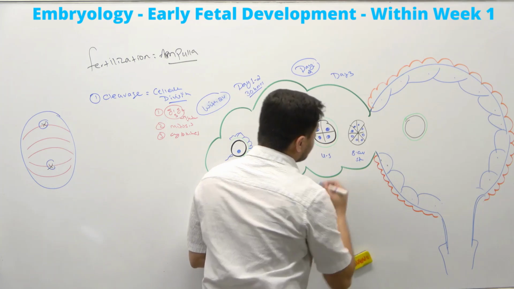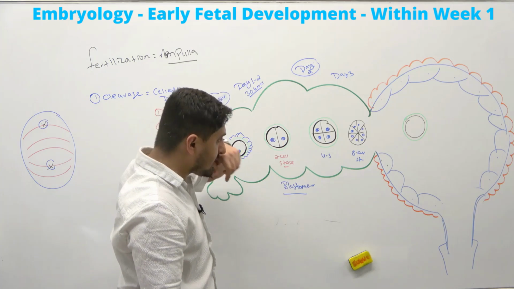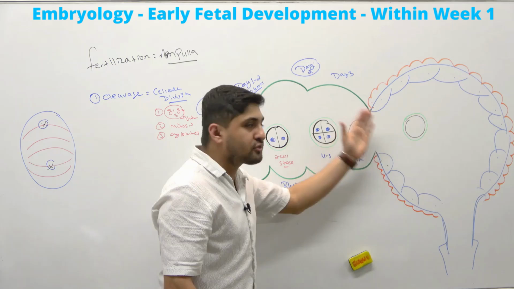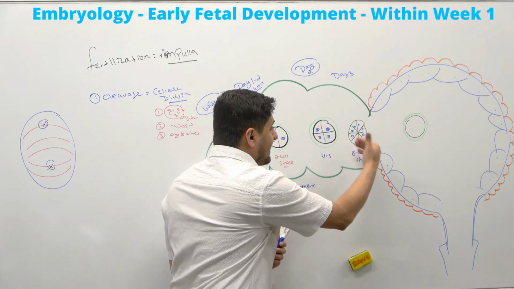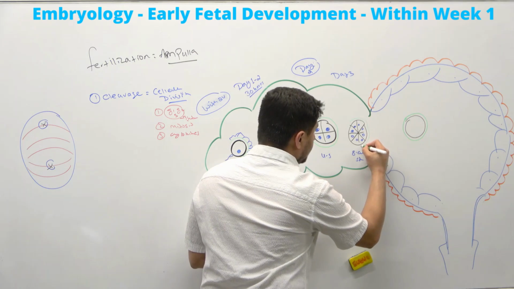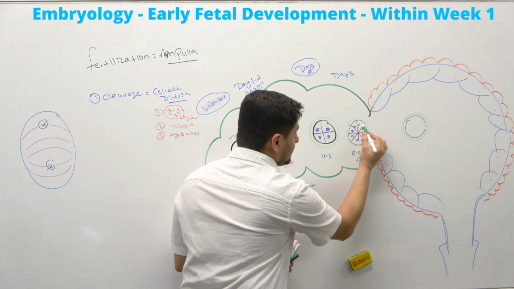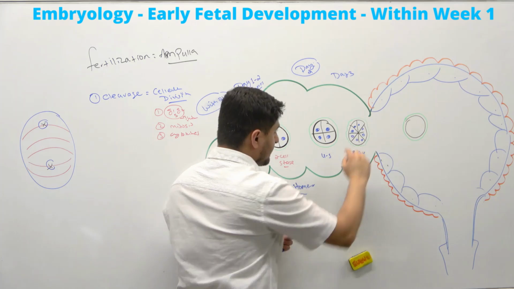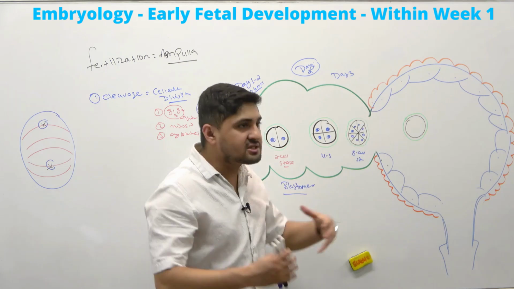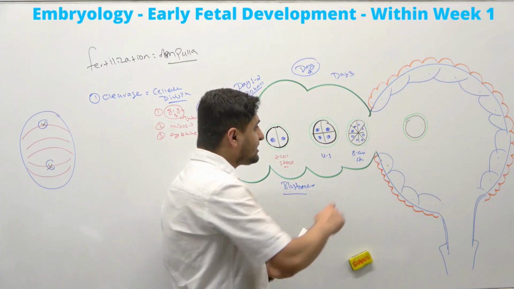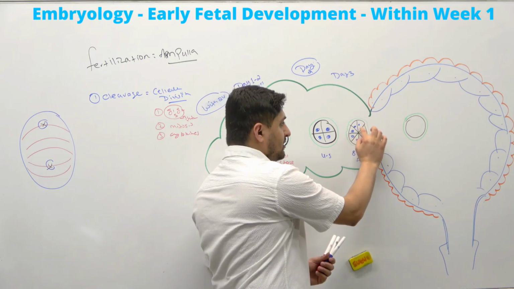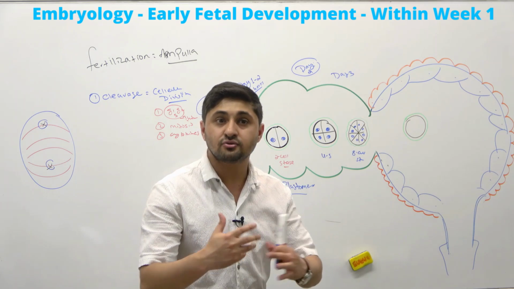8 cells there. But the most important thing to remember here is that as these cells go through the process of cellular divisions, after day 3, with the zona pellucida still here, what really happens inside these inner cells is that around day 3, they start expressing different genes. And those different genes induce the inner cells to get differentiated into other things.